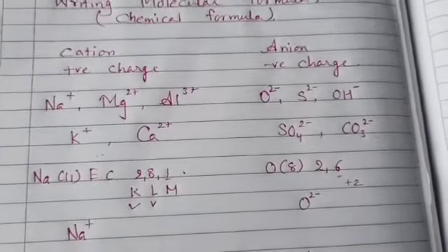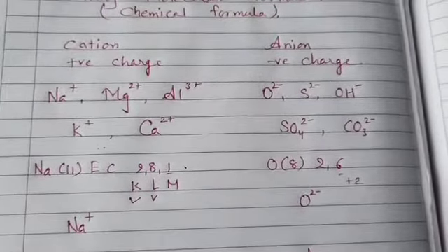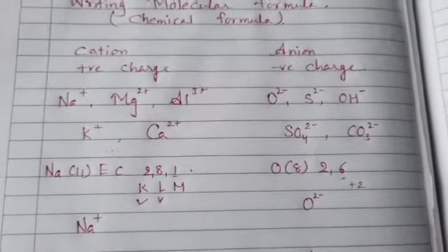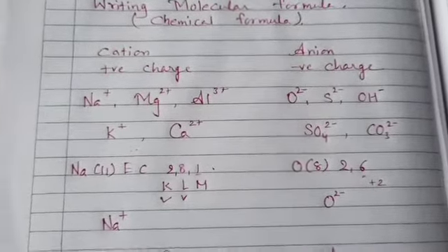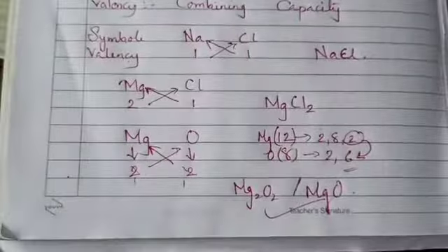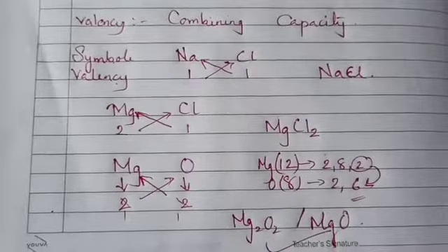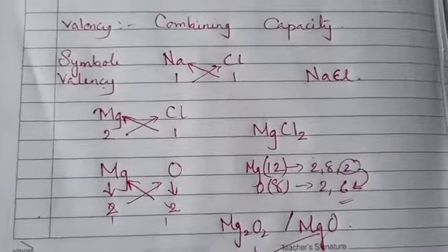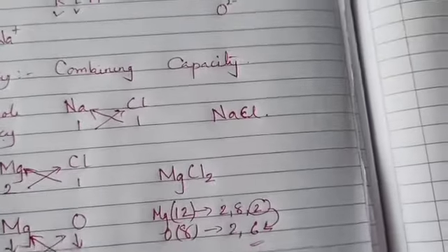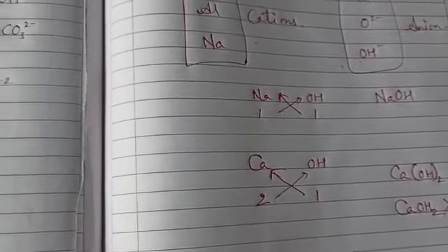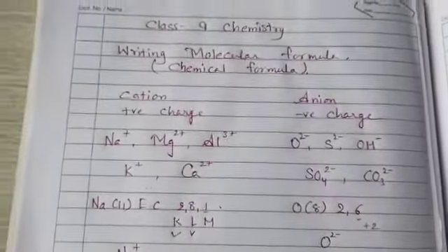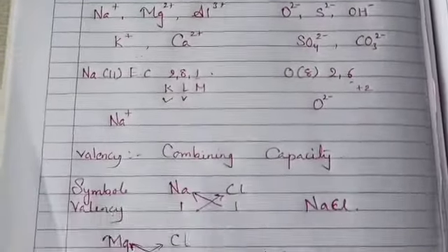And just now we are doing this particular topic, that is how to write down the chemical formulas. So you need to know the valency. आपको वैलेंसी पता होनी चाहिए, और आपको क्या पता होना चाहिए, you should know the symbols. If you don't know the symbols, it will be very difficult for you to write down. So dear student, in today's video I have tried to give you certain examples over here, and please try it off, and if you still face any difficulties, any doubts, please let me know so that we can clarify your doubts. Okay, and very soon we will be coming up with the next topic over here.